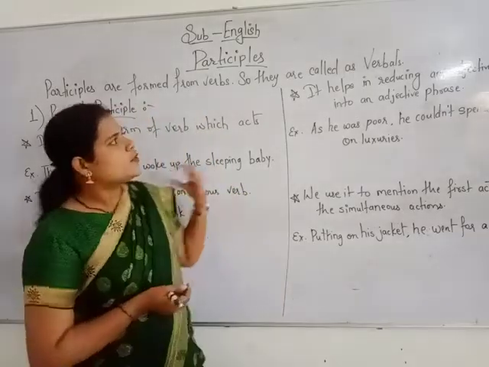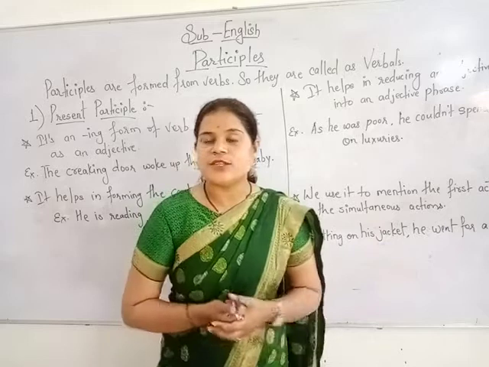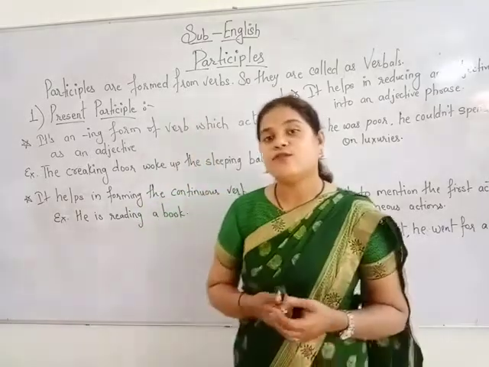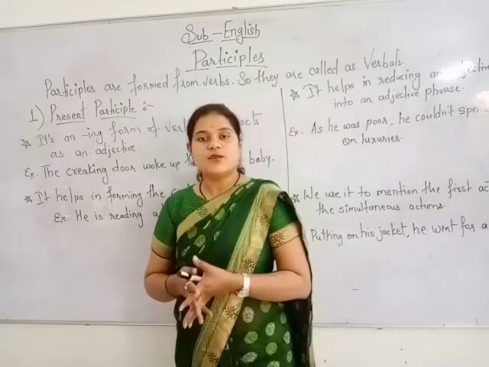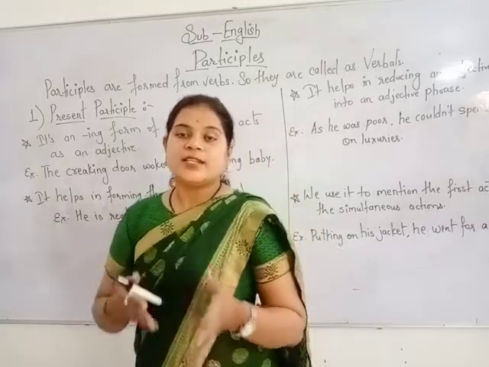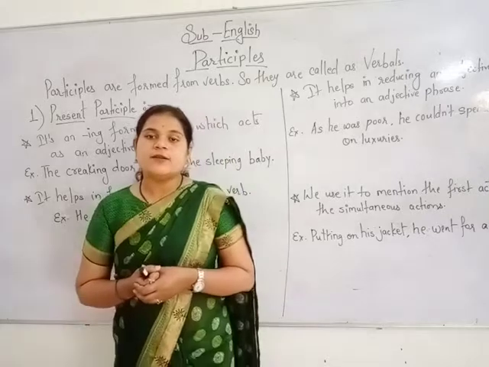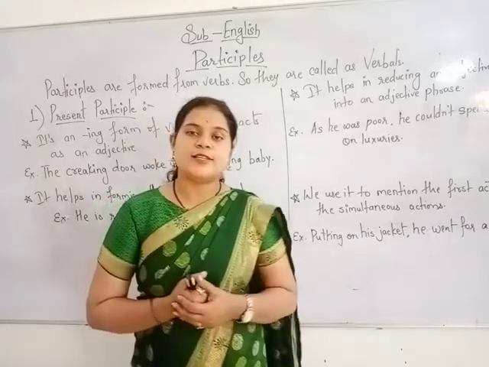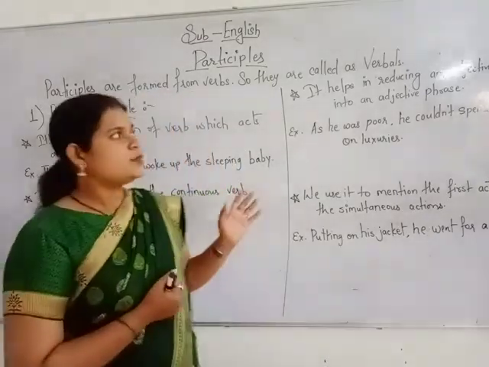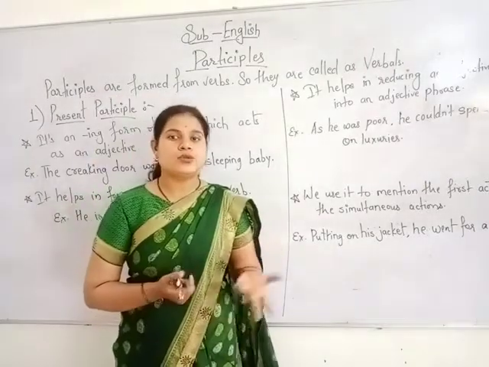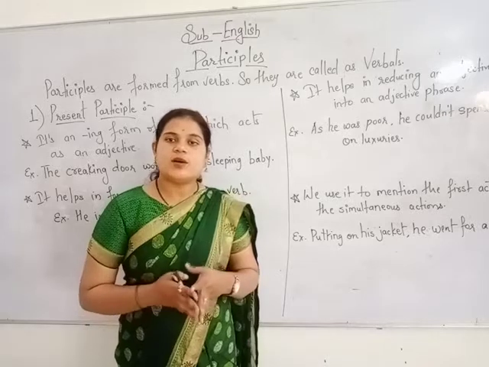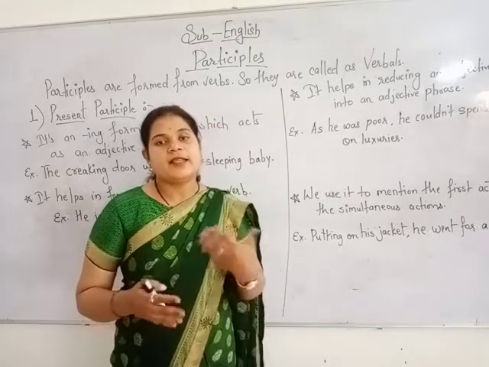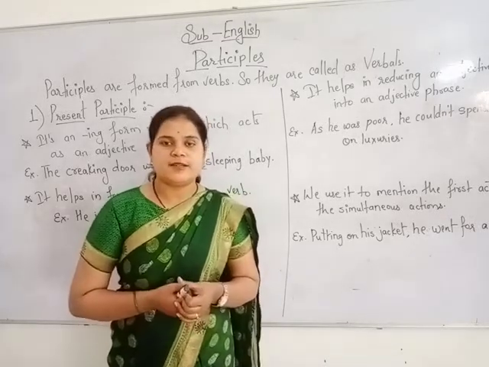As I said in the introduction, participles are formed from verbs. That is why they are called verbals. Now participles are basically divided into three types. The first is the present participle, the second is the past participle, and the third is the perfect participle.